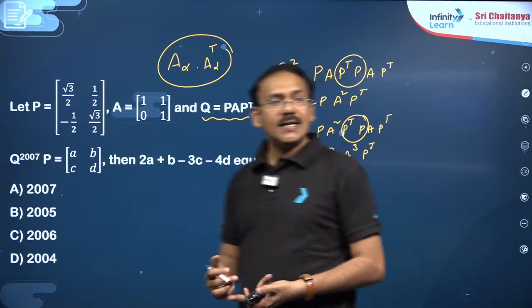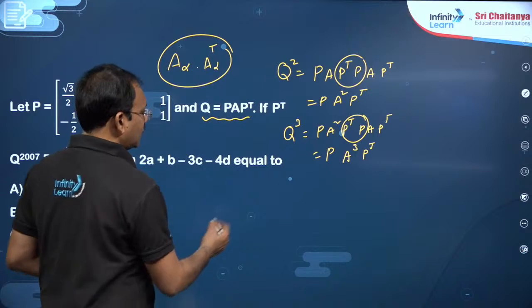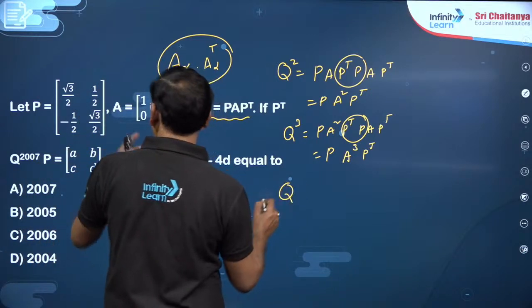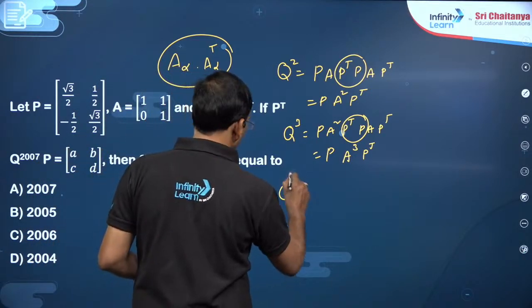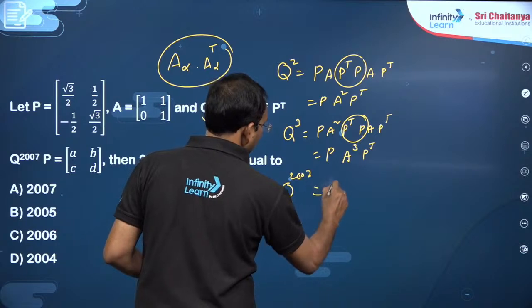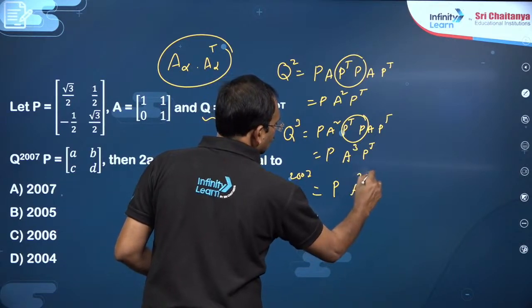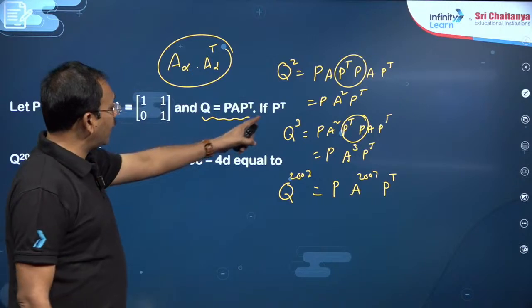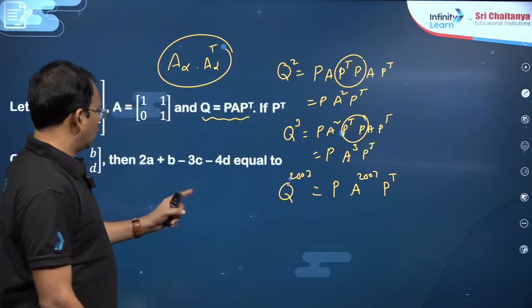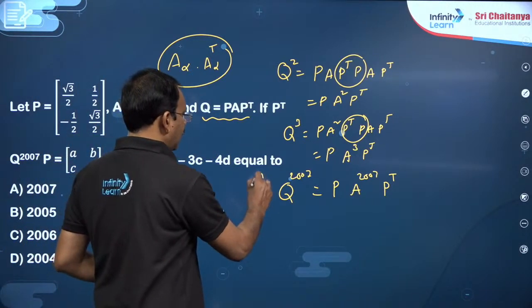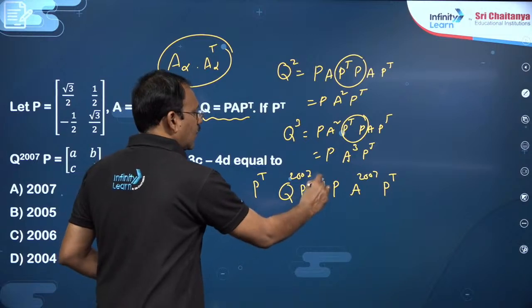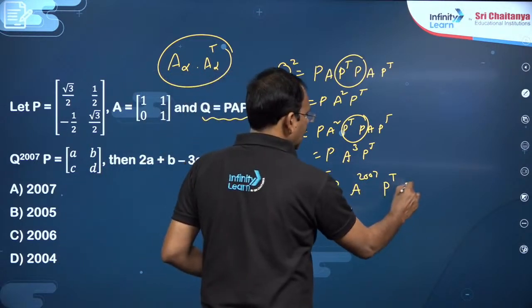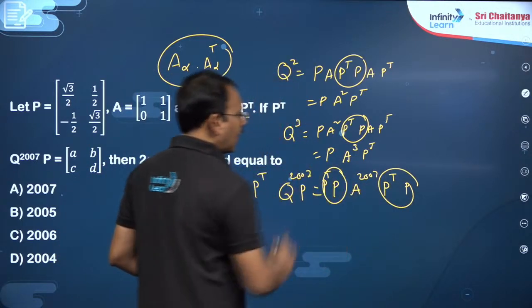So from this induction, you can write Q power 2007 as P A power 2007 P transpose. But finally, I want P transpose to be multiplied on the left and P on the right. Here also you multiply P transpose into P, which will become I.